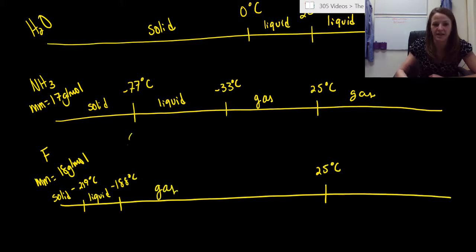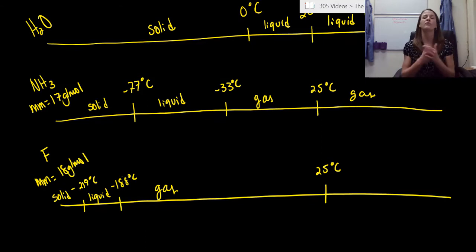Okay, so this obviously is not perfectly to scale right here. But we go from a solid to a liquid almost instantly. So fluorine by itself wants to be a gas at any point above negative 188 degrees Celsius. That's crazy. All three things are very, very similar in size, but they have crazy different properties.